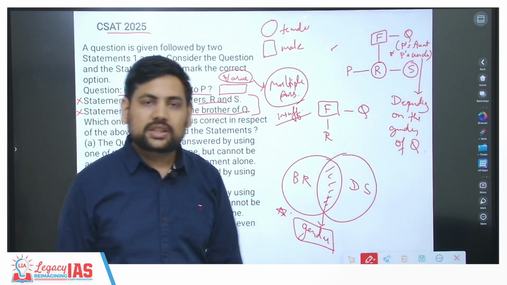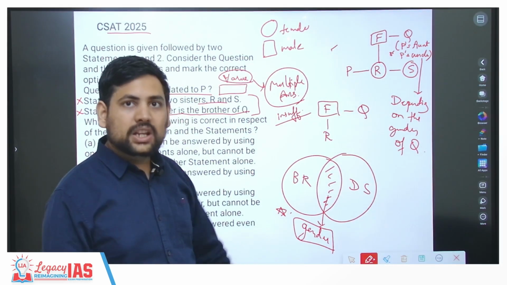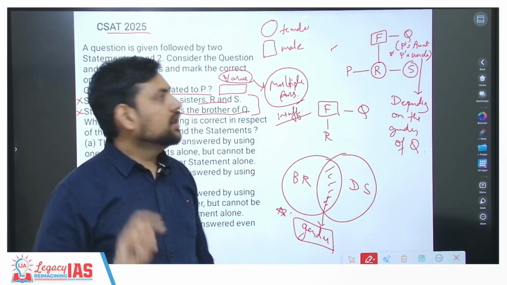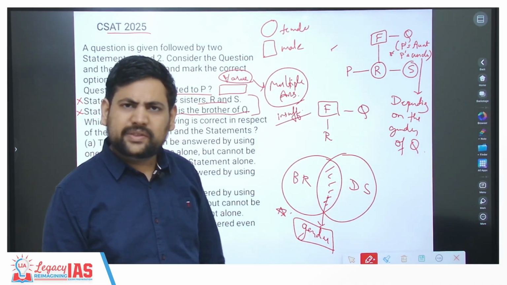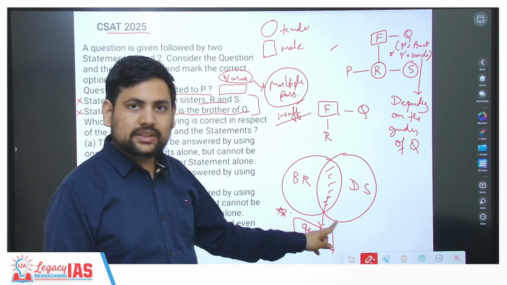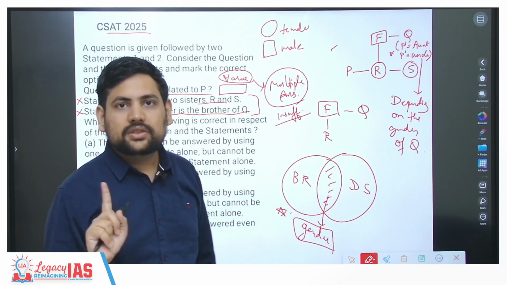Sufficiency or insufficiency will in most cases be decided by whether you can guess the gender or not. Here you were not able to guess the gender, that's why it became insufficient. Always remember this. If these two are getting intersected, be very focused on genders.